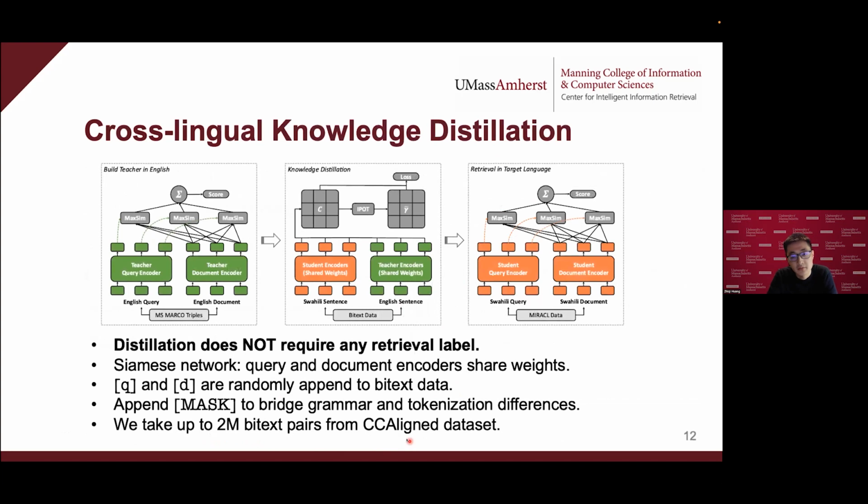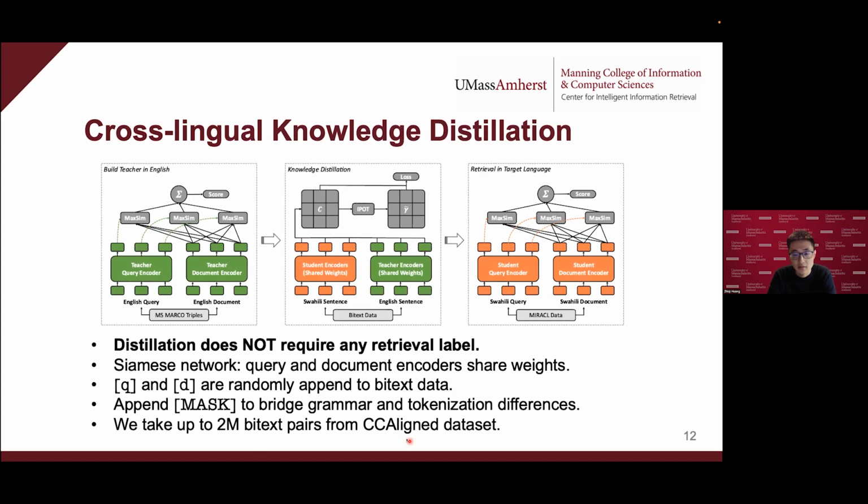So here's an overview of our distillation pipeline. Suppose the ColBERT has shared weights between the query encoder and the document encoder. We initialize the student encoder using the teacher's weights. Then we feed parallel sentences to transfer knowledge from teacher to student. Because the English token embedding contains the retrieval knowledge, the target language token embeddings will also learn the retrieval knowledge.